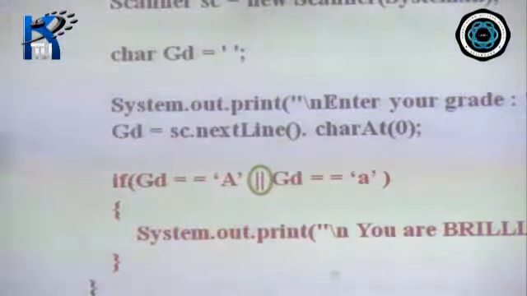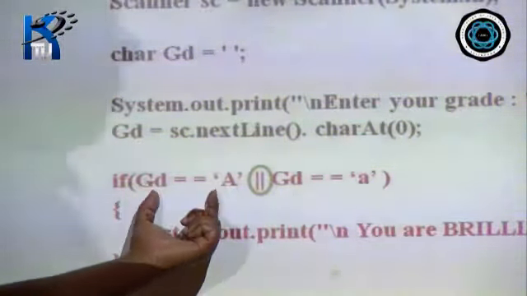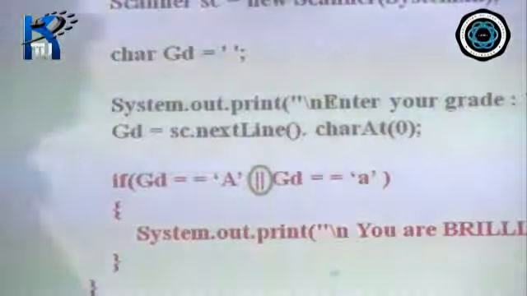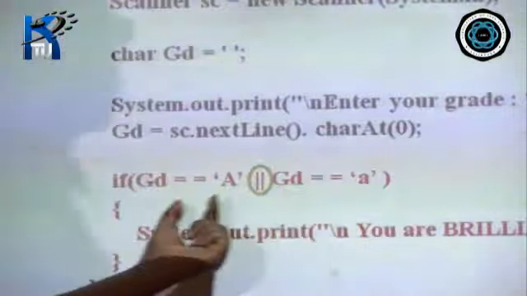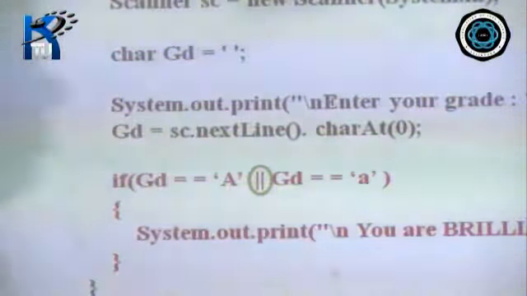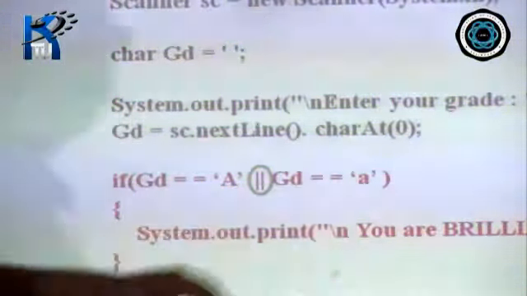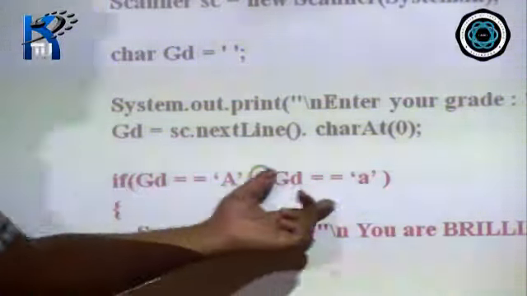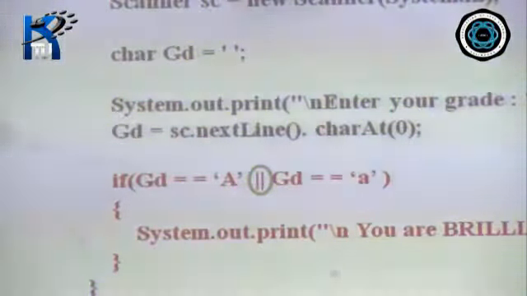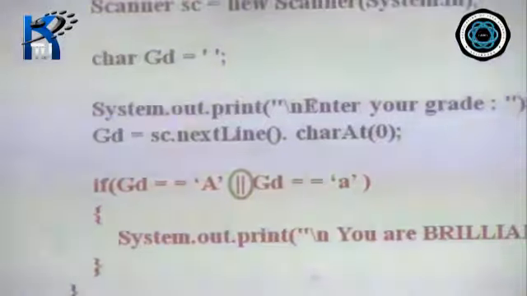This is the OR, the logical OR operator. So now we are combining this relation with this relation using the logical OR operation. That means if either of these conditions is true, then this compound relation will be taken as true. When you use the logical OR operator, only when both the relations are false will this compound relation be false. In all other cases, it will be taken as true.